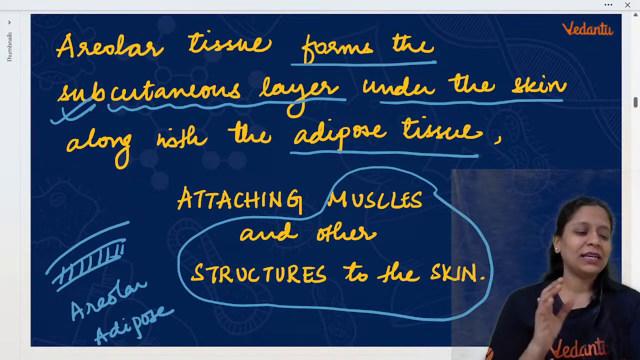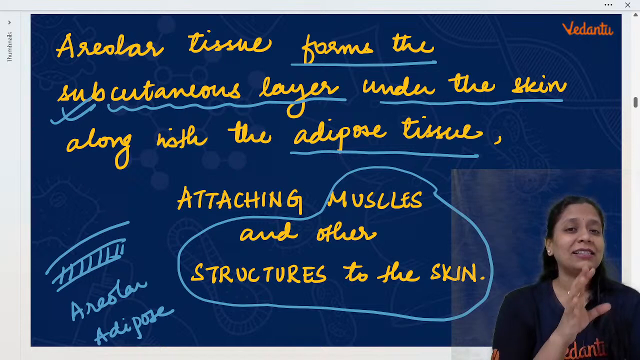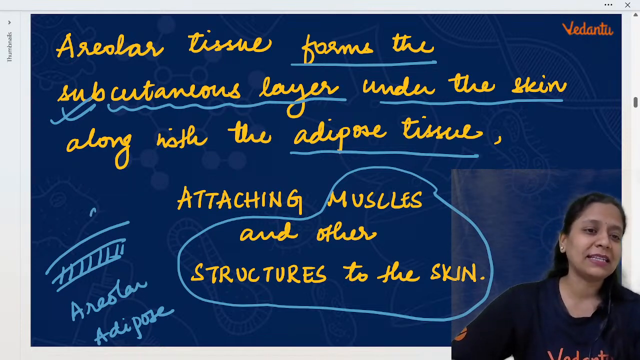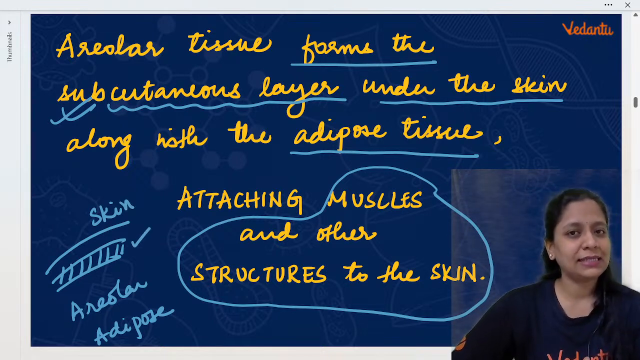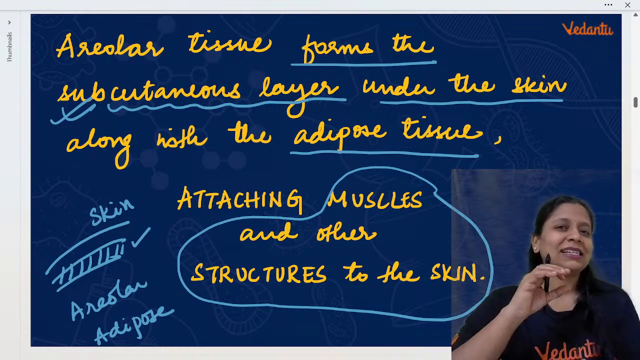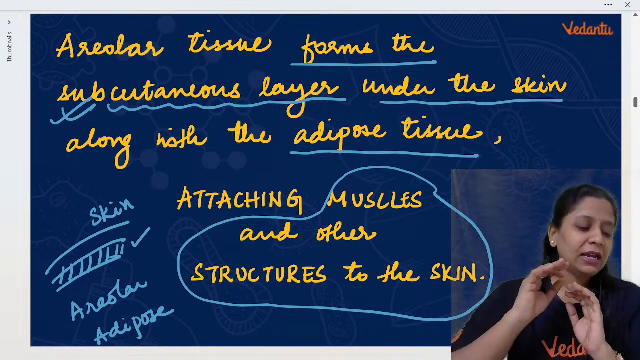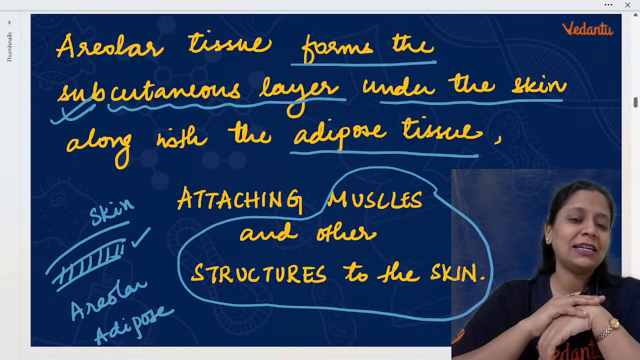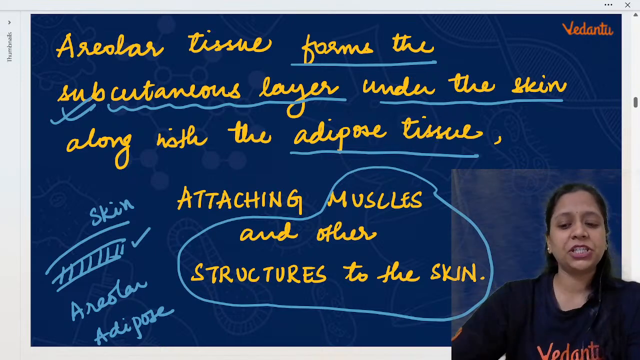Okay, so where is the areolar subcutaneous layer? Below the skin. If this is the skin, just below the skin you have a subcutaneous layer. Our subcutaneous layer is made up of areolar and adipose tissue. What is the main function of areolar and adipose? Attaching skin and muscle, and attaching skin and other structures to give a proper shape.